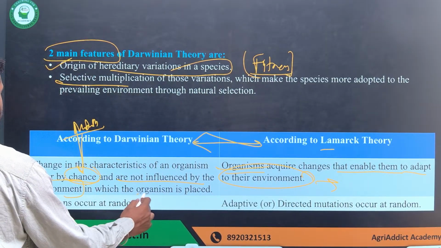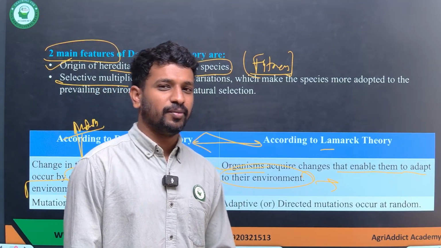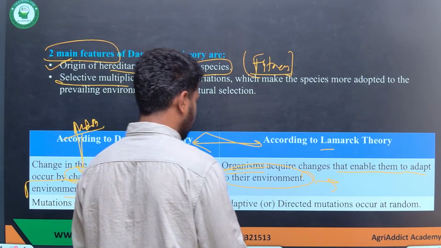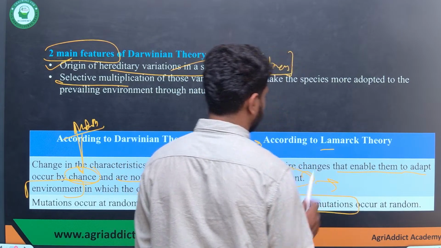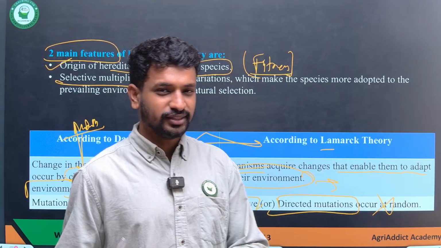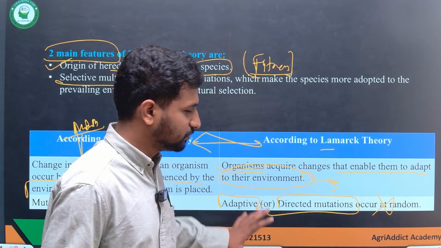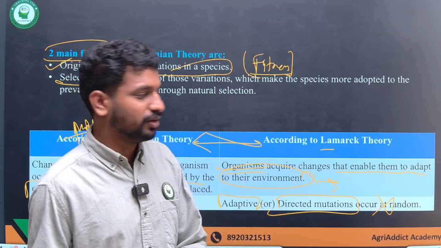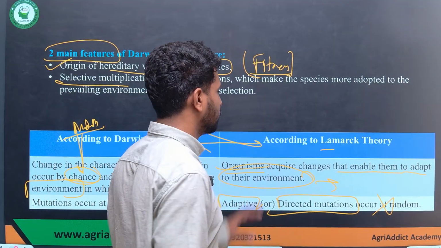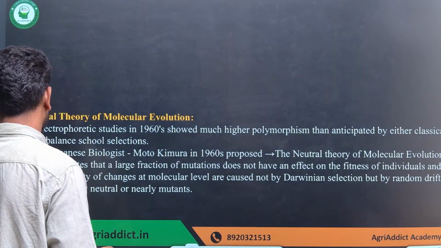Here it was said that mutations are random, whereas according to the Lamarck theory, they are adaptive or directed mutations, not random. So it says there is some reason for how the changes occur. It is based on whether the organisms are utilizing a trait or whether the organism needs it or not. That's what is explained by the Lamarck theory. So this is the fundamental difference between these two theories.